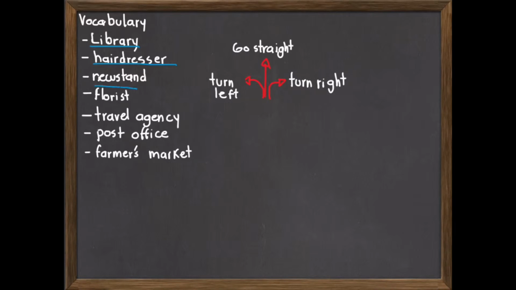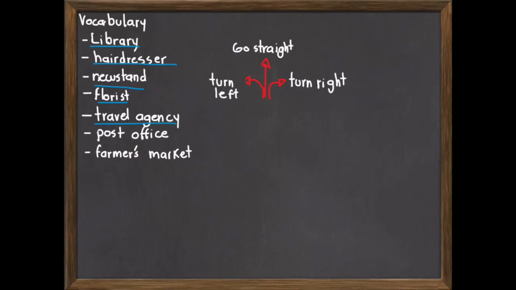The newsstand is where you buy newspapers. The florist is where you go and buy flowers. A travel agency is an office where you go buy tickets for a certain trip, either plane tickets or bus tickets, even train tickets.